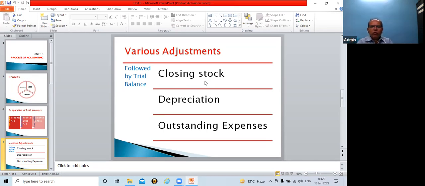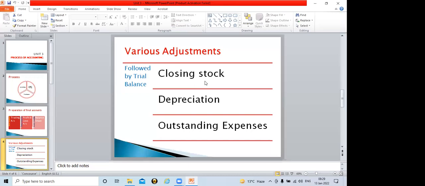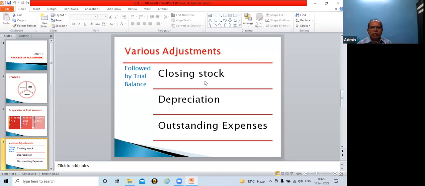Can you repeat what are the two effects of closing stock? Am I audible? Yes, sir. So can you share the accounting treatment of closing stock? What are the effects of closing stock?